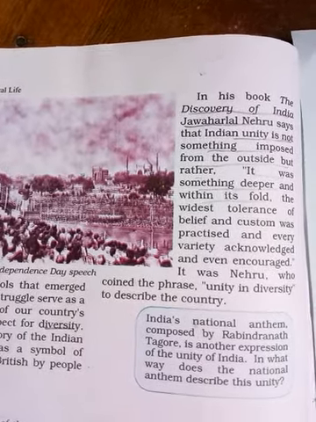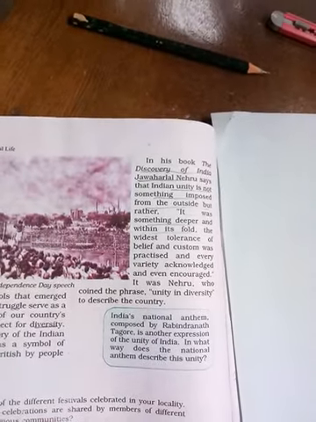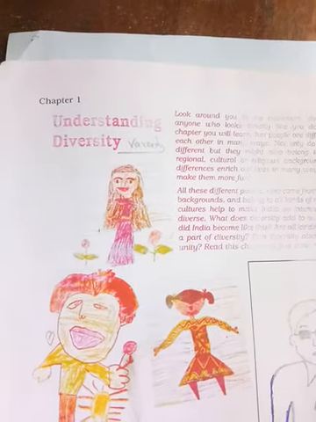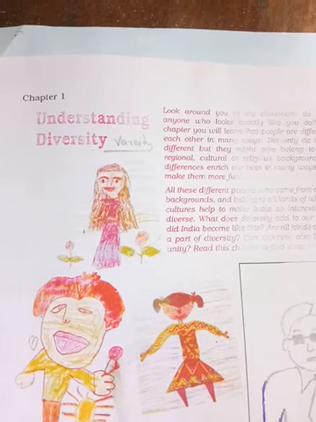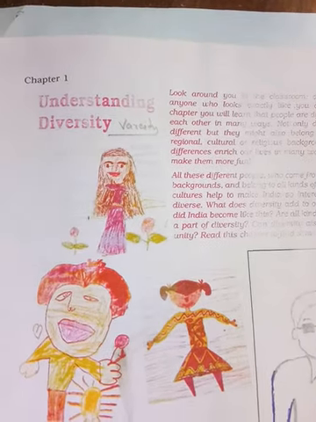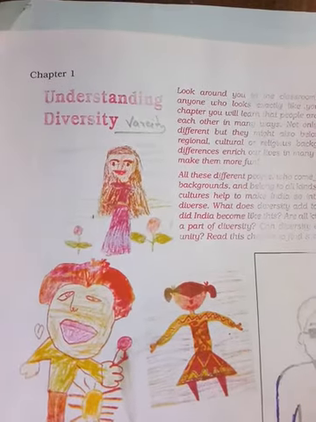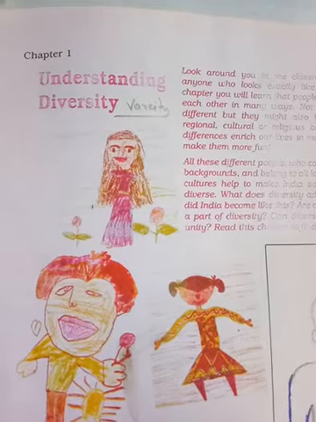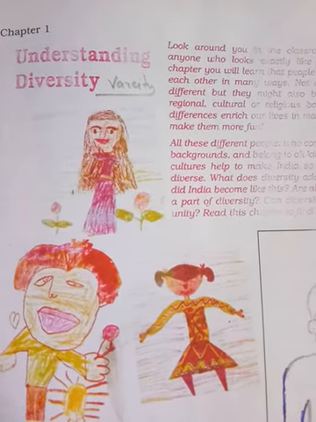Yes, that is the end of our first chapter, understanding diversity. That means we belong to different varieties. Diversity means varieties, different varieties, but we have oneness. We have the feeling of oneness. That means we have unity among the people. Okay, thank you. That's all for today.